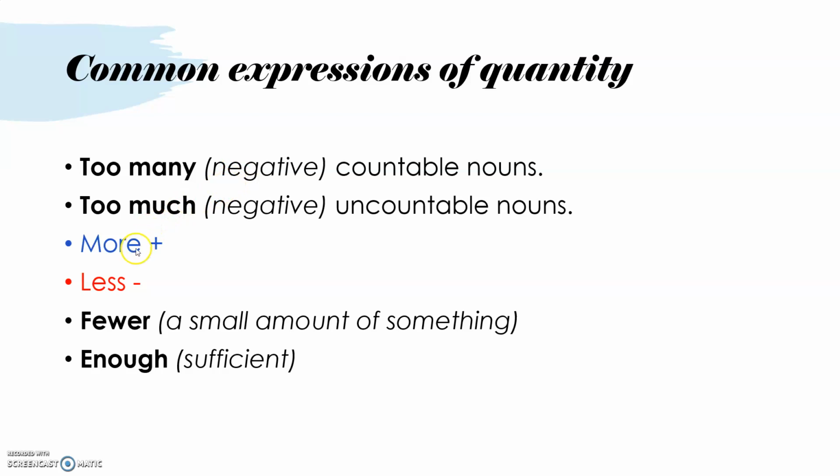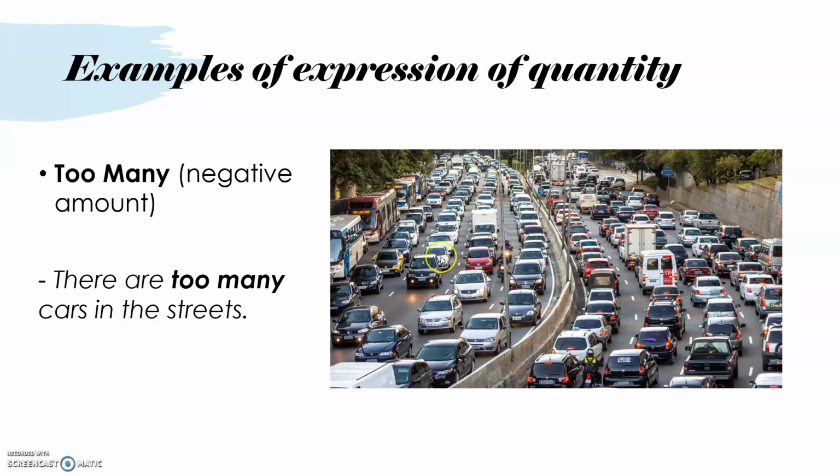We also have more, and I have the symbol next to it so you can understand what it means. We also have less, that is the opposite of more. We have fewer, a small amount of something, and enough, which means sufficient. Let's continue. Here we have examples of expressions of quantity.